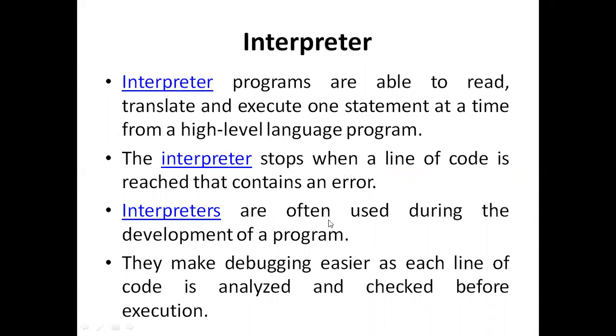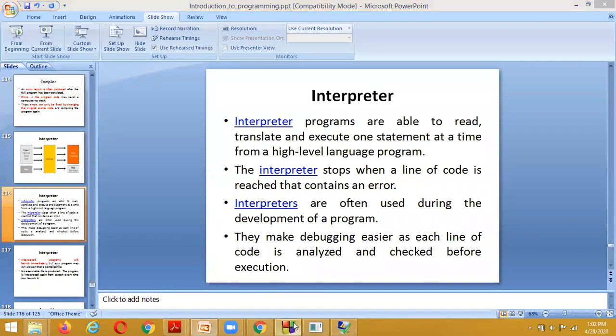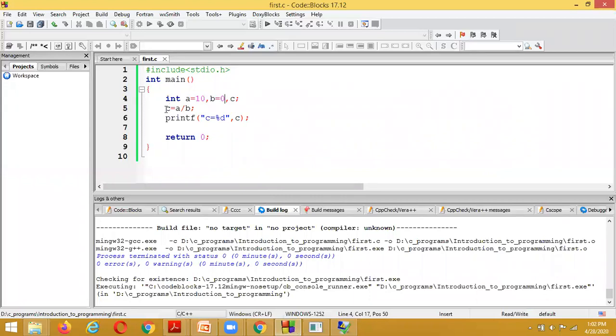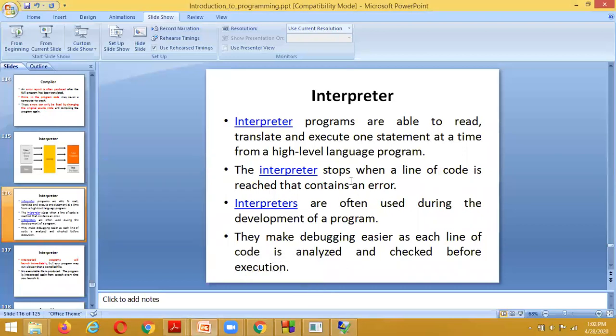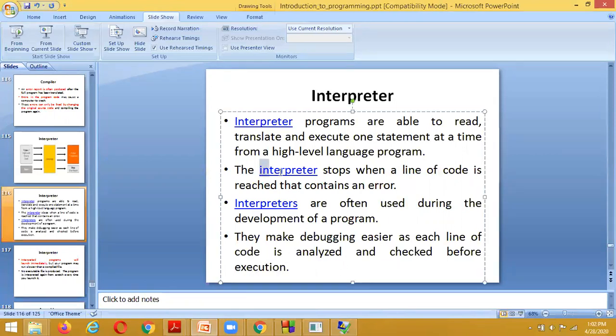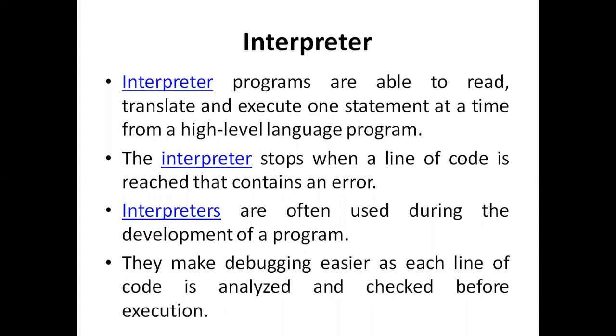What is the error inside our program? Inside our program we have the error at C is equal to A by B. A by B is nothing but 10 by 0. It is nothing but a logical error. When this error is identified while executing the program, such an error report is shown at execution time. While executing, the translator we use is the interpreter.